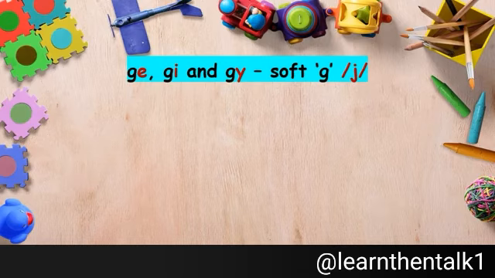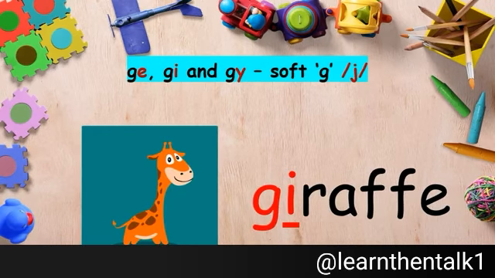Now let's practice with some examples. Giraffe. In the word giraffe, the letter G sounds J as it is followed by the letter I. Giraffe.